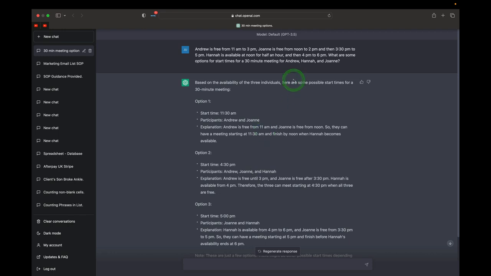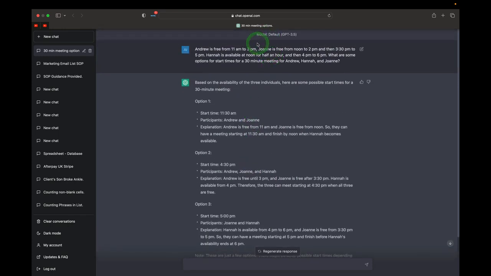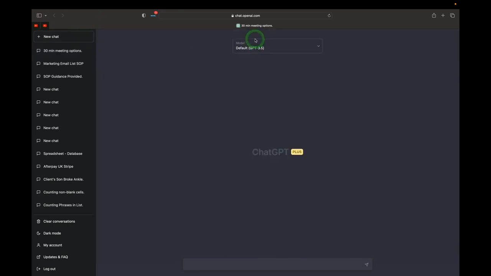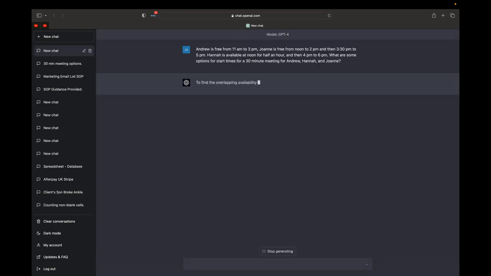So we can see with this model, it spit out 3 options. It's pretty fast. When we're on the plus version of ChatGPT, it spits out things very fast. Let's go ahead and test this out on the GPT-4 model and see what kind of results we get. So we'll paste this same example as the demo that they have provided on their website.